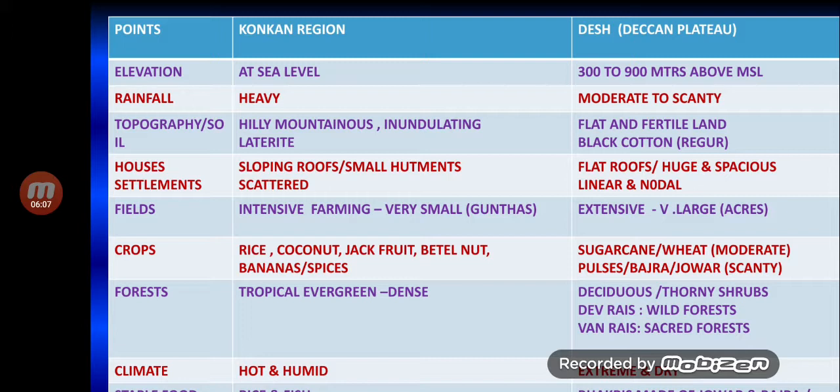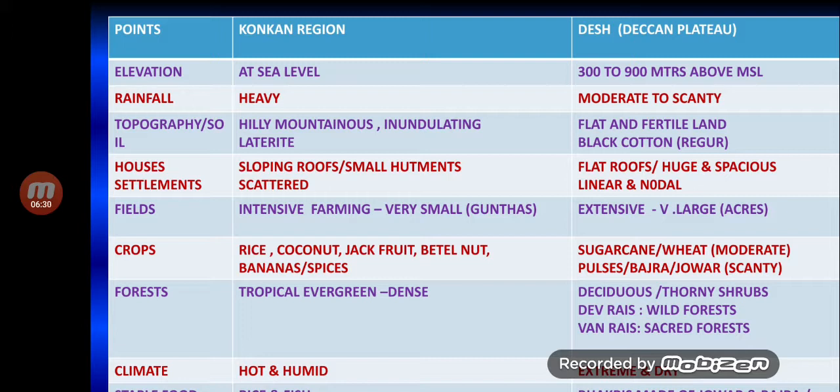Coming to the crops, rice, coconut, jackfruit, betel nut, bananas, spices, all these are grown in abundance in Konkan region. Whereas sugarcane, wheat is found in moderate rainfall region, pulses, bajra, jowar are found in scanty rainfall regions.